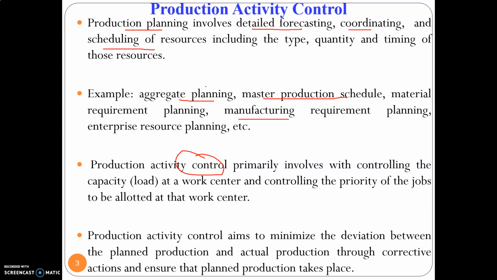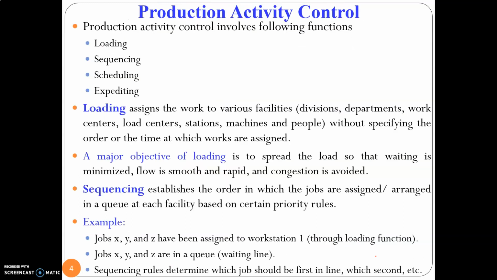So what the controlling module actually does is minimize the deviation between the planned production and the actual production. That is what we are going to do in production activity control. We are going to minimize the deviation between the planned production and actual production through certain corrective actions. So the control module makes sure that we are sticking to the plan, that our actual production is sticking to the planned production. That is the objective of a control module.